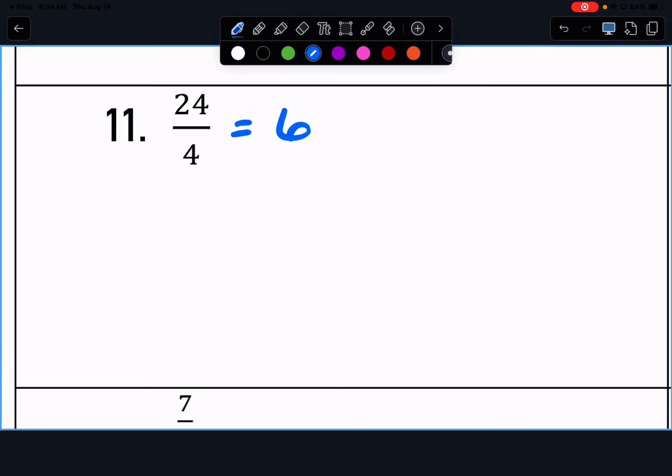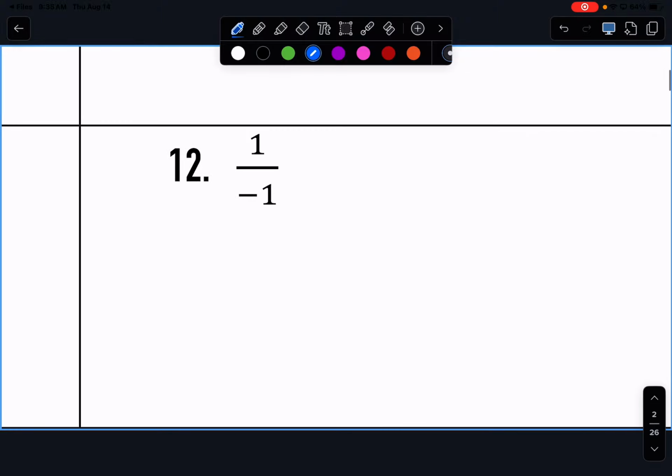6. Fun fact, 24 is my least favorite number. Too many things go into it. It's too small. Because think about it, you have 1, 2, 3, 4, 6, 8, 12, 24. That's a lot of numbers for like a small number. You know? I don't know. It bothers me. I don't like the number 24. You're learning all sorts of weird facts about your math teacher today.